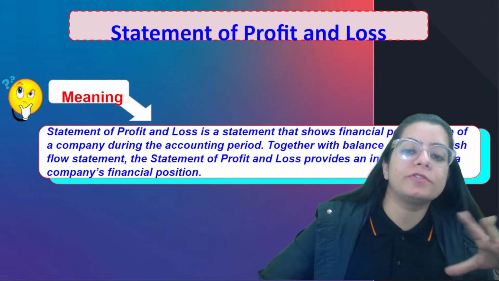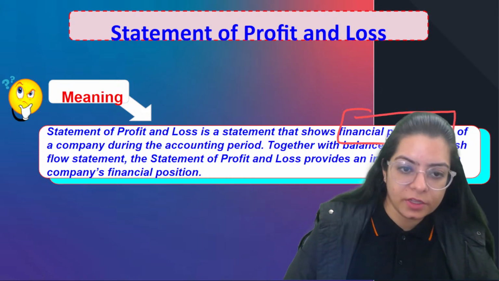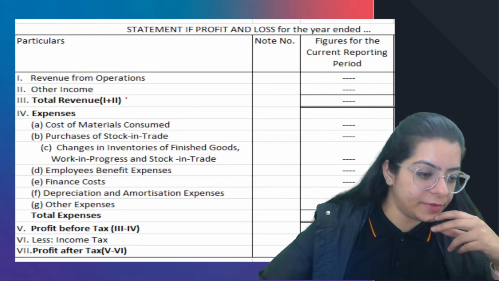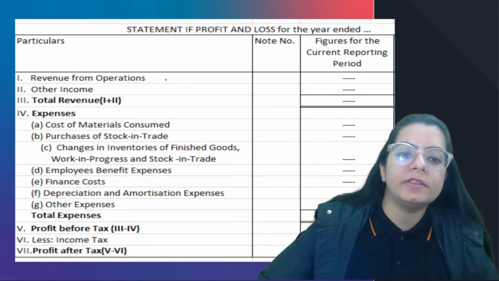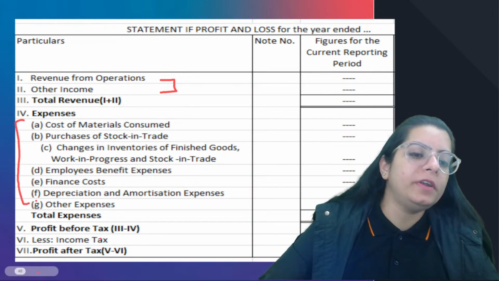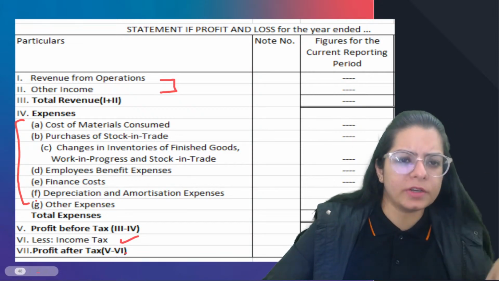So statement of P&L is going to tell you the financial performance. Financial performance means profit or loss. So the format of statement of P&L is on your screens. Firstly you have to take the incomes, right? Then you have to deduct the expenses. Whatever you get as profit, deduct tax from it, and you will get the profit after tax. Wow. Now let's see what it is.